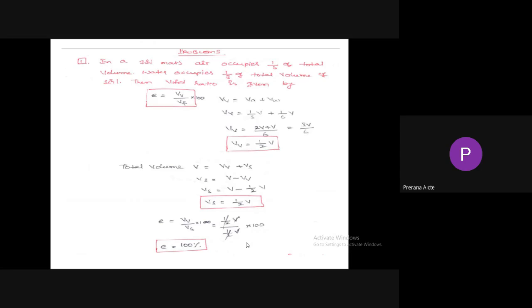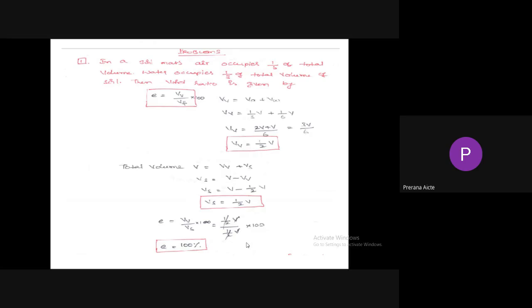In a soil mass, air occupies 1/6 of the total volume, and water occupies 1/3 of the total volume of the soil mass. Then the void ratio is given by dash. So here air occupies 1/6 of the total volume and water occupies 1/3 of the total volume of the soil. Void ratio by definition is the ratio of volume of voids to the volume of solids. So volume of voids is equal to volume of air plus volume of water, 1/6 plus 1/3 of the total volume. So we will get volume of voids is equal to half of the total volume.